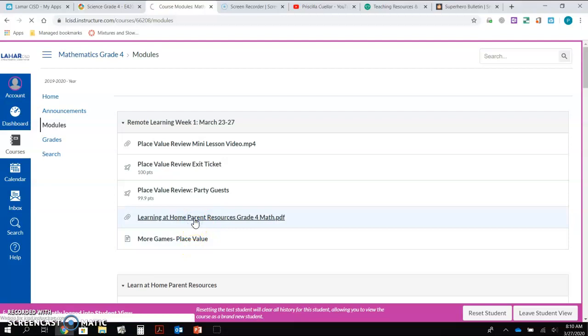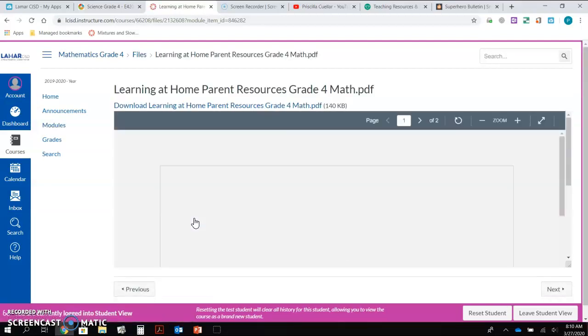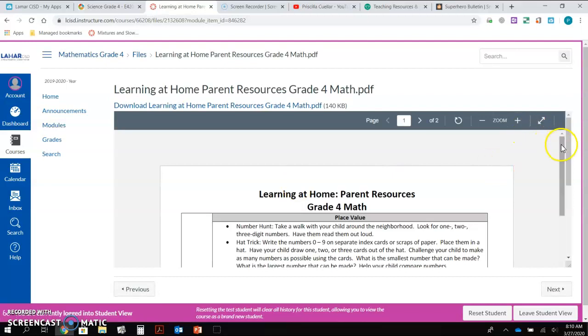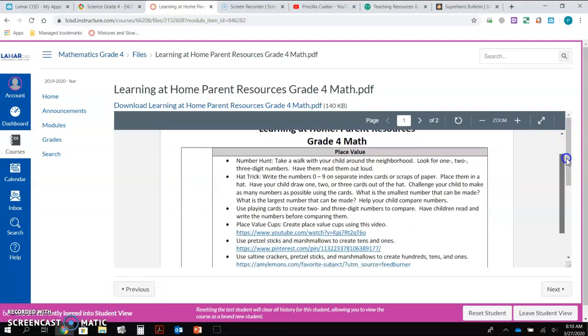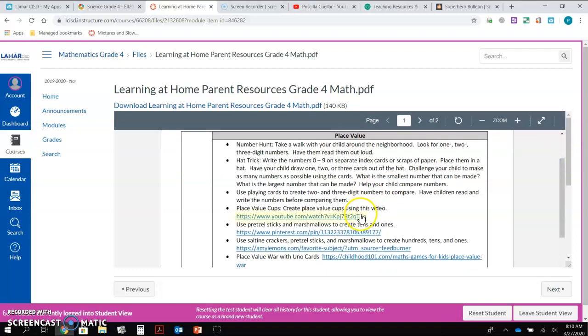One of them is in this parent resource guide. So if you click on this, see up here it says place value, there are a lot of place value activities that you could do, and even some links that you can click on to go to different websites. So there's lots of fun stuff in there that you could do.